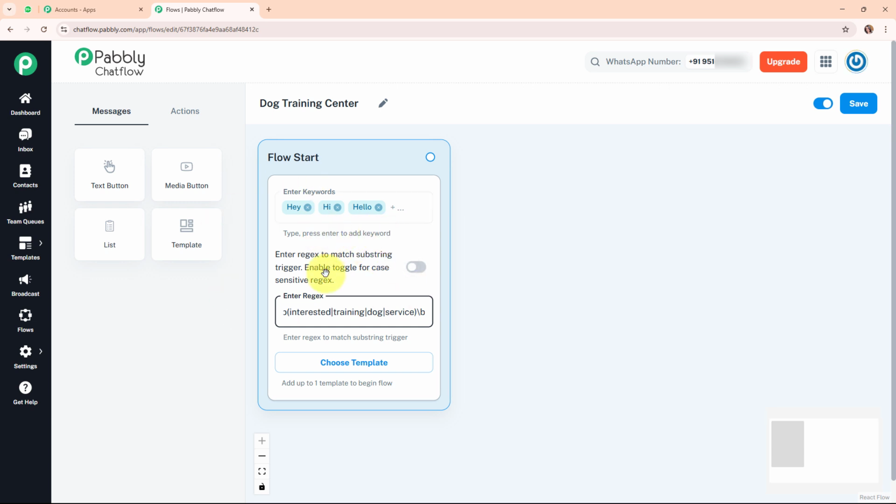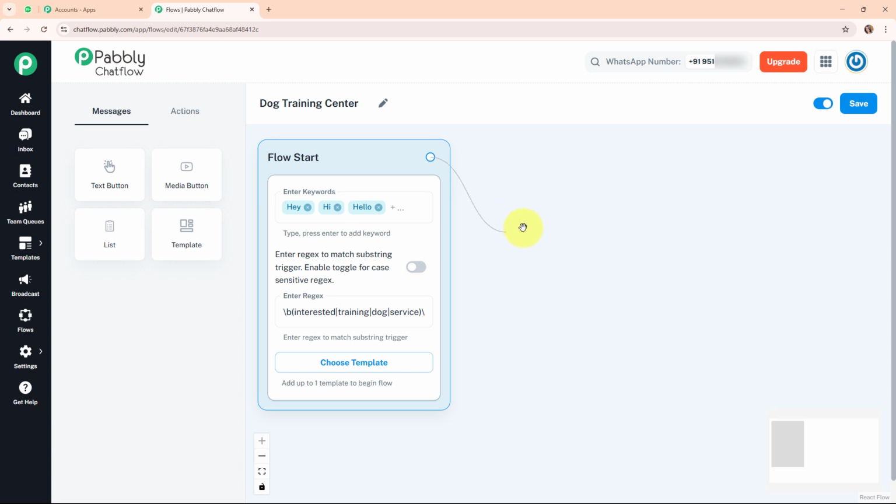Alright, so here I am using my trigger as keywords and regex, that's why I am not going to select the template over here. But if you want to trigger the WhatsApp chatbot through a template, or you can say a broadcast message, then you can select the template by clicking on this choose template button given over here. Alright, so this was all about the flow start. Now let's move to our next step.